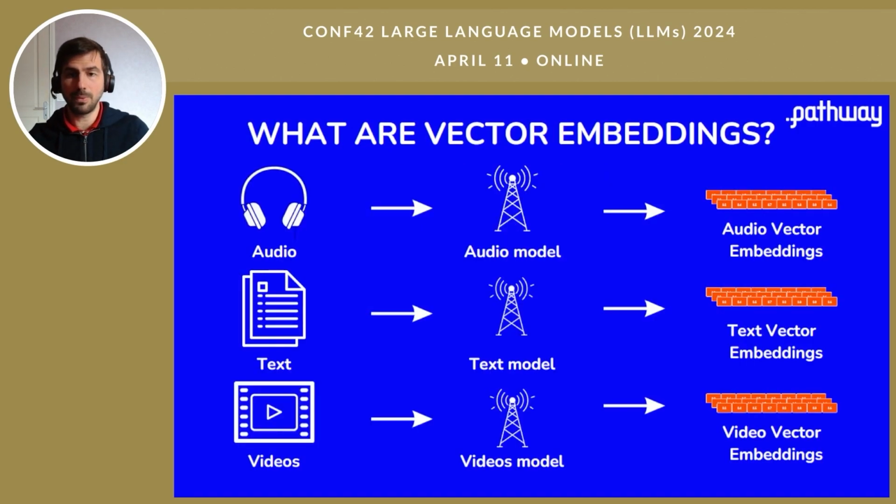So just one quick explanation about what vector embeddings are and why they are useful. Embeddings are used to transform unstructured data into vectors. And why are we doing that? It's because the raw, unstructured data might be really hard to compare. In our example, which is text, comparing two texts might be difficult, but comparing vectors is quite easy, right? We have a lot of optimized mathematical operations to do that.